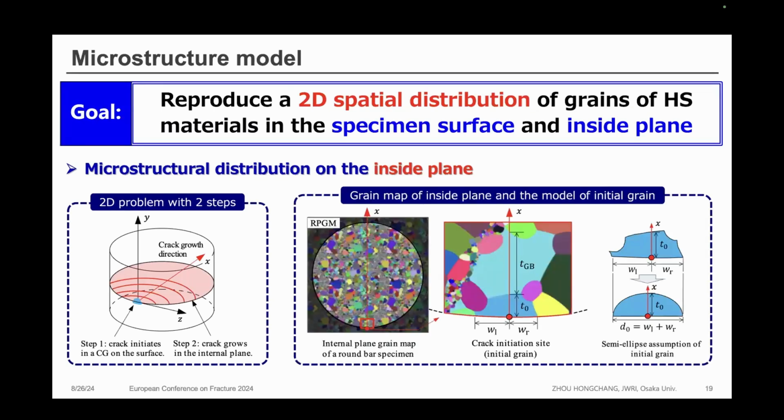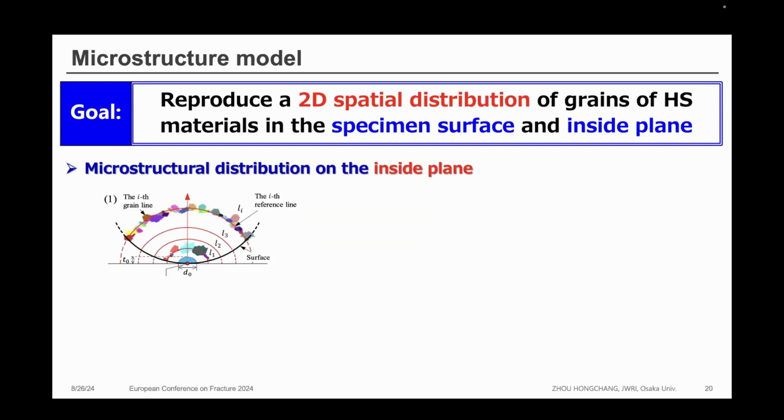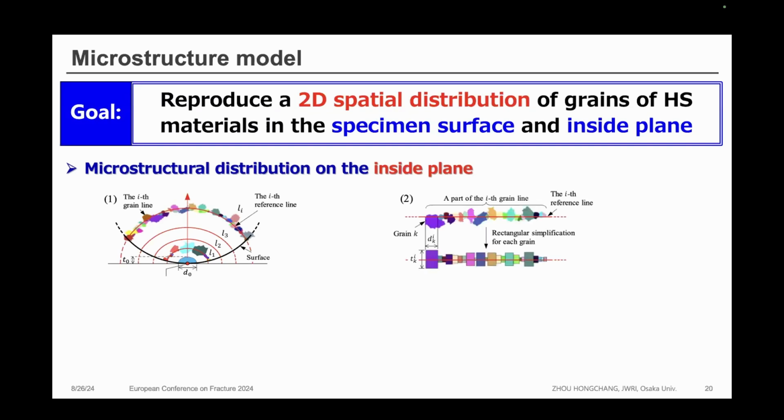We obtain the grain map as the cross section of the specimen and define the shape of the initial grain as a semi-ellipse. Then, based on the relationship between the crack front and the grains in the grain map, we can generate the grain line.